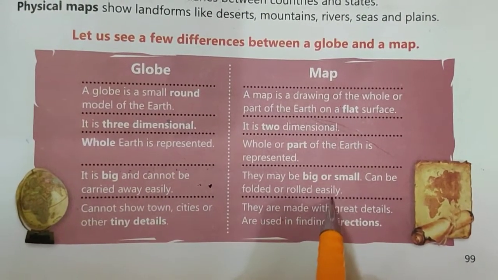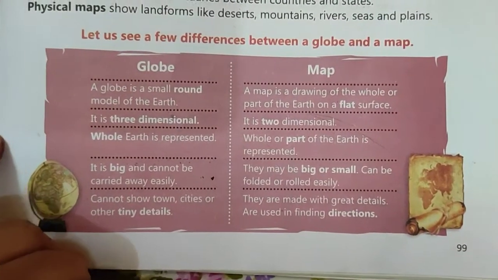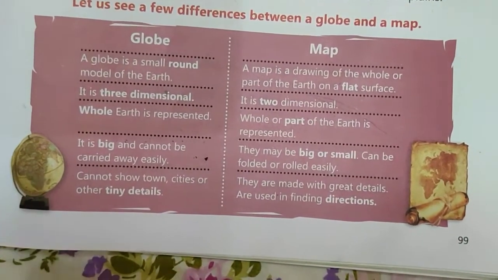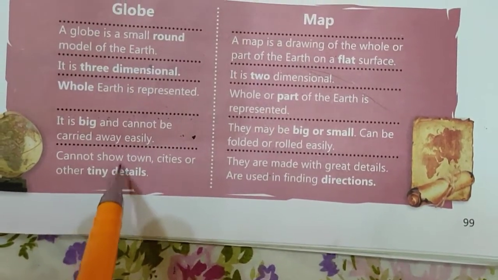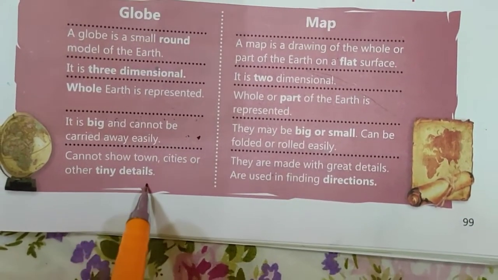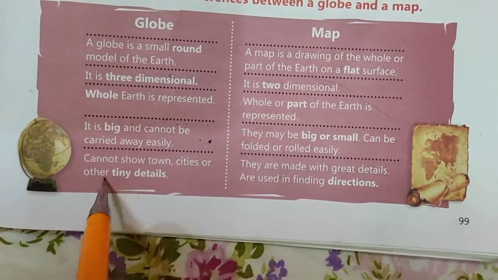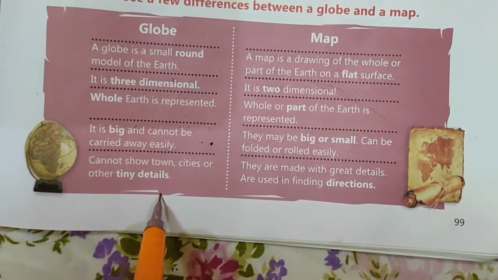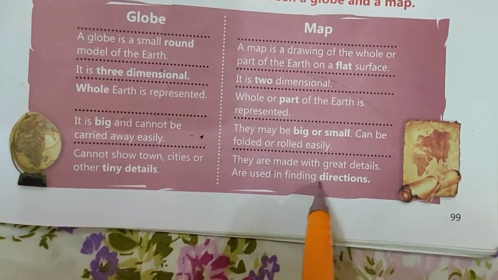As you know, that means these maps are big as well as small. Small maps can even be folded or rolled easily, but they cannot show towns, cities or other tiny details. Now this globe also cannot show towns, cities or very small details. Maps are made with great detail and are used in finding directions.